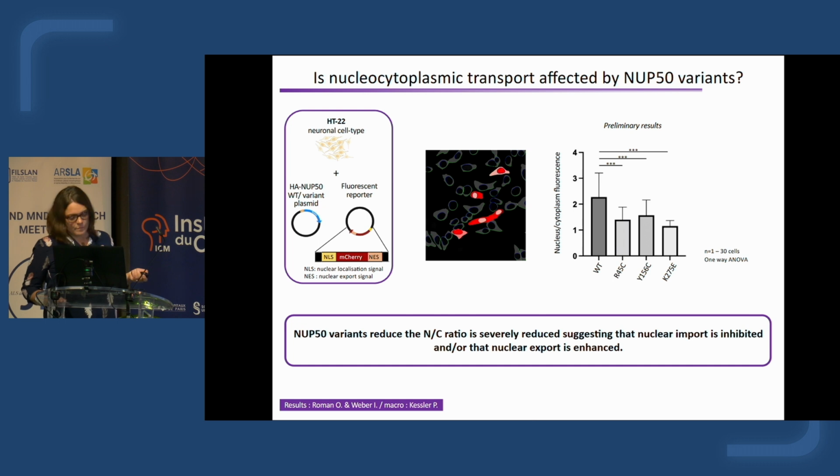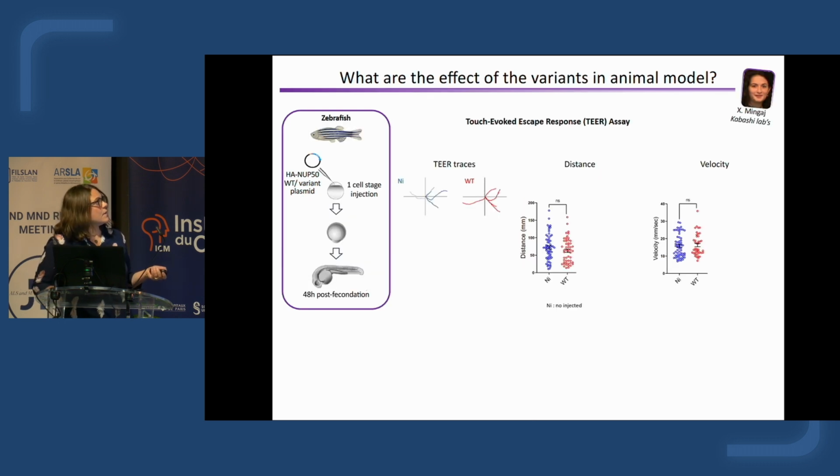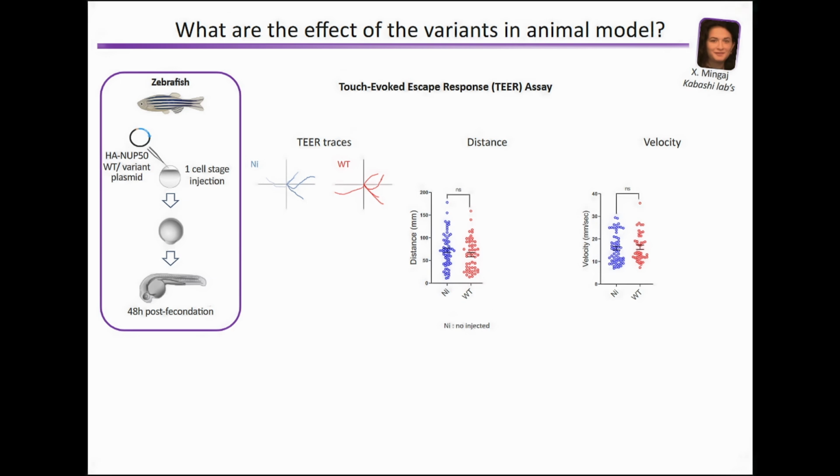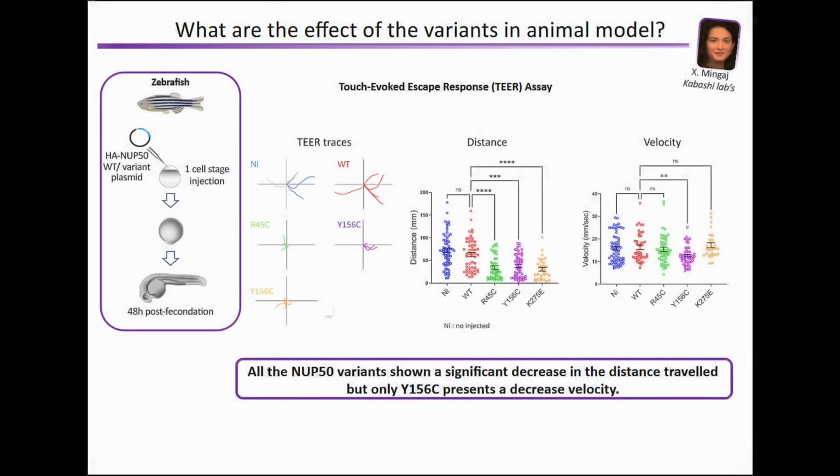Then we tested the overexpression of these different variants in the zebrafish model, and for that we developed a collaboration with Kabashi Lab, and Juliana performed this experiment. You can see that if we overexpress NUP50 wild type, we didn't have a difference in the distance or in the velocity compared to non-injected animals. In contrast, if we overexpress the variants, we observe a decrease of the distance traveled for the three variants, and for the variant Y156C, a decrease of the velocity.